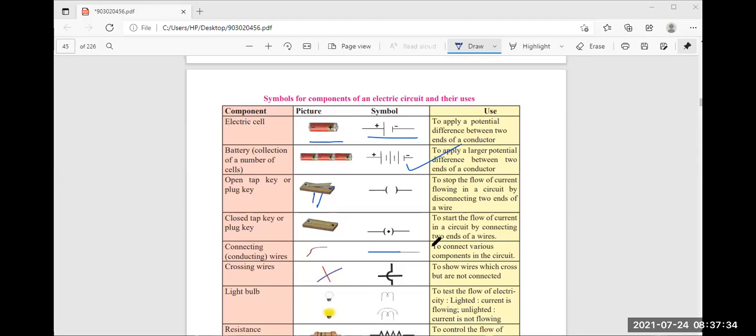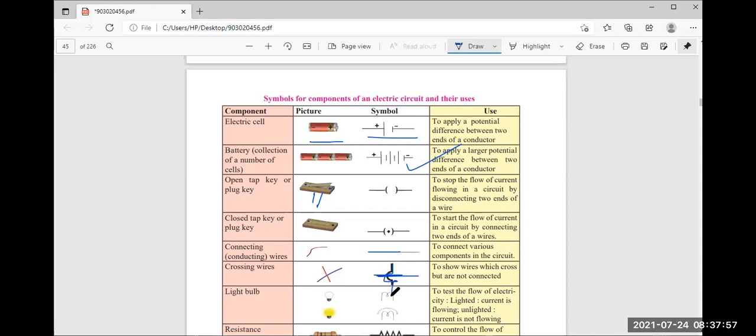So what is this? It connects the various components in the circuit. Connecting wires are the main purpose. Why is it used? For connecting the different components. If connecting wire is not there, the circuit will not work. Remember. Now crossing wires, and the symbol is like this. It shows wires which cross but are not connected. They cross each other, but they are not connected to each other.